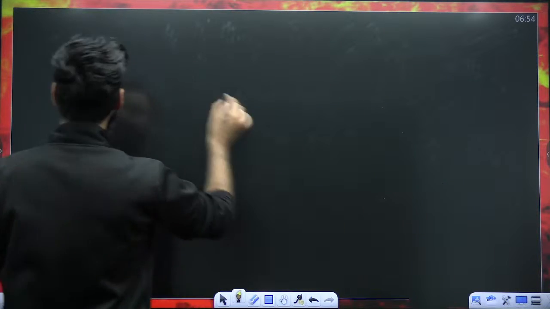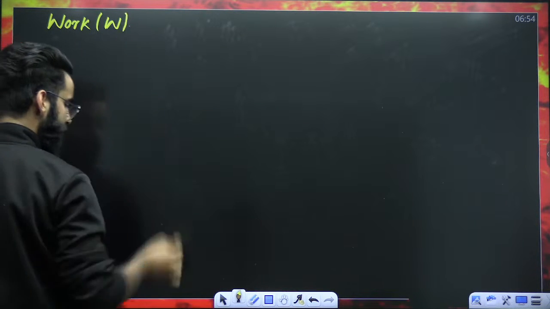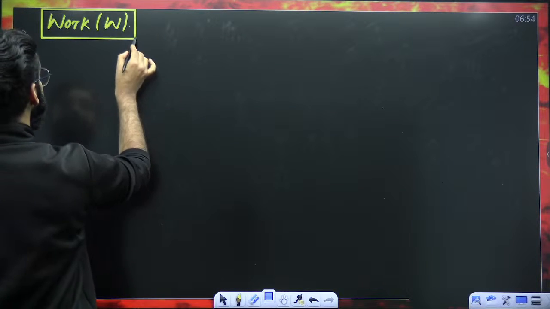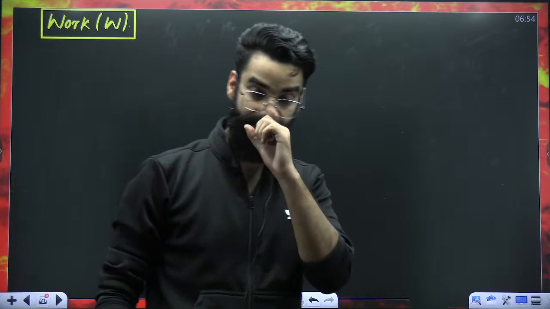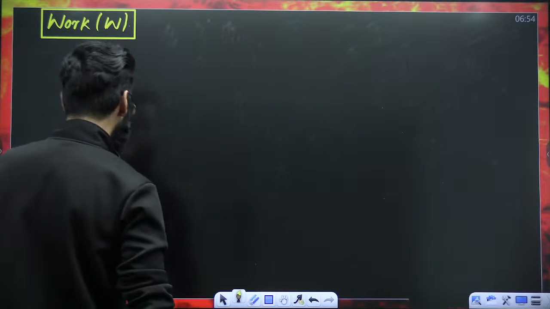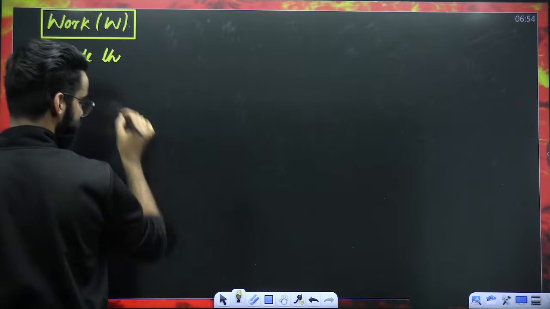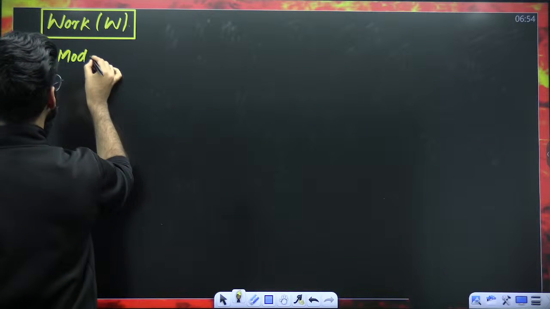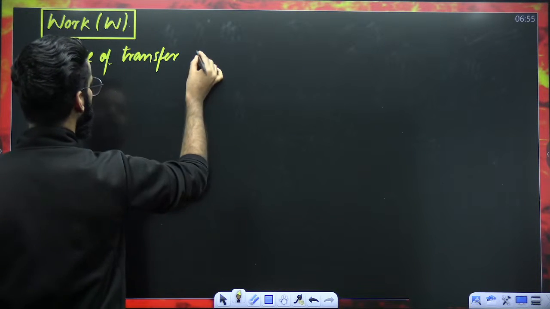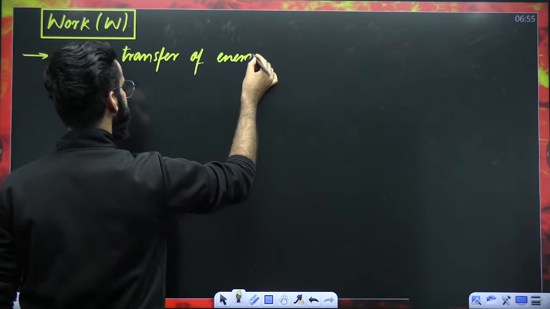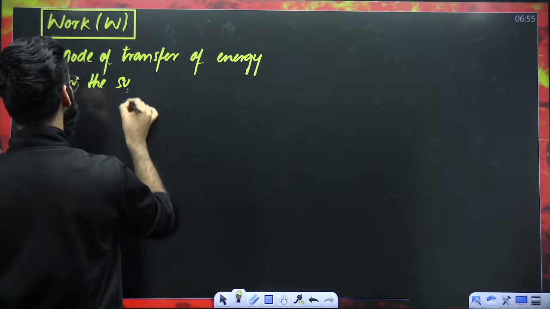Moving ahead. There is one more thing that's called work. Work is represented by W. Now the point is, how do we define work? Again, a similar thing, guys. Work is again the mode of transfer of energy between the system and surroundings.